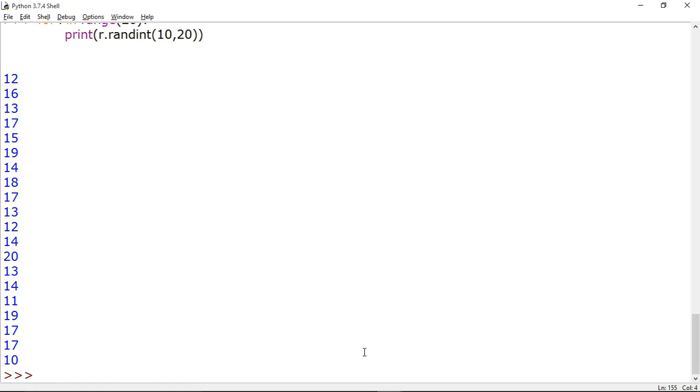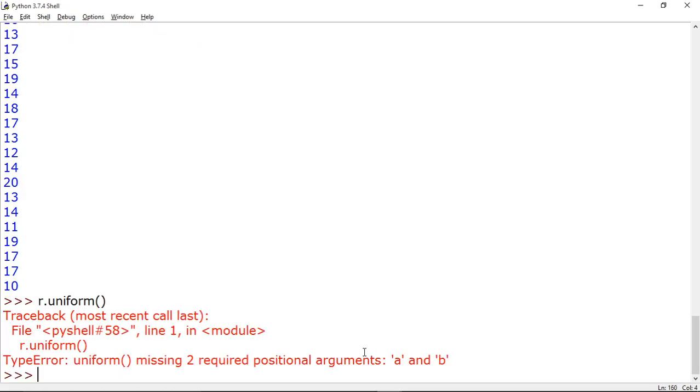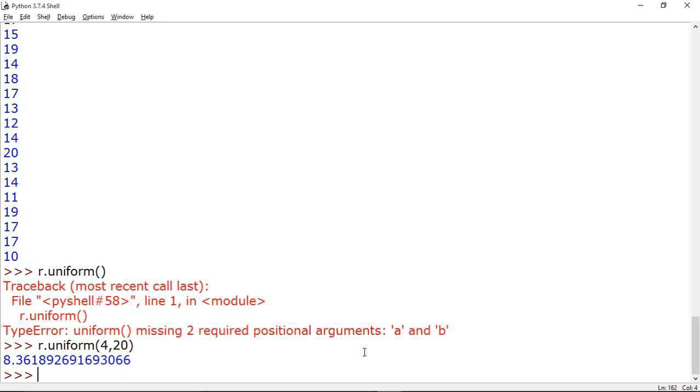Now suppose we want floating numbers between any range. For that we will use the uniform function. So let's see what the uniform function will give you. r dot uniform, say 4 comma 20. It will give you any floating number between 4 and 20.